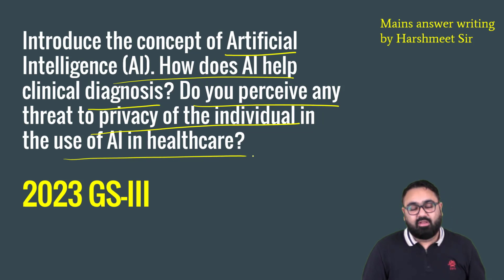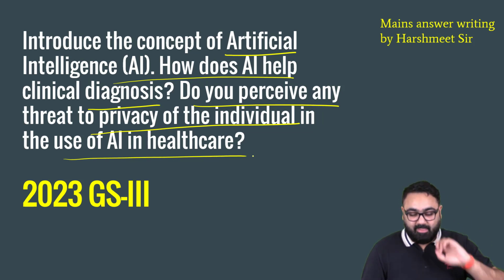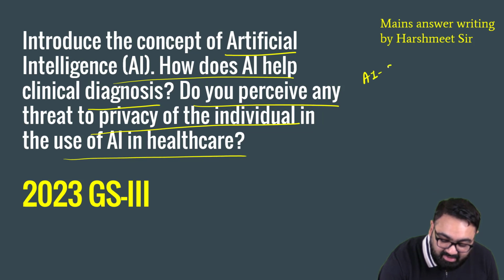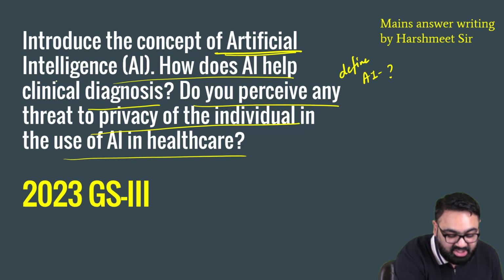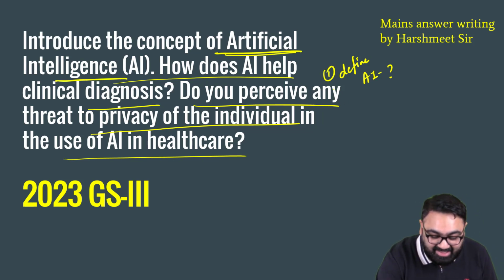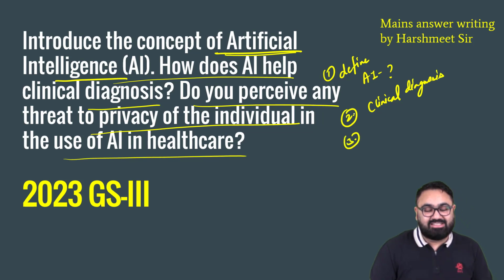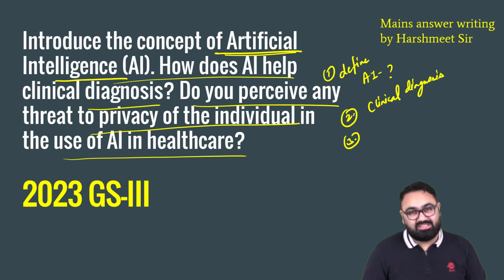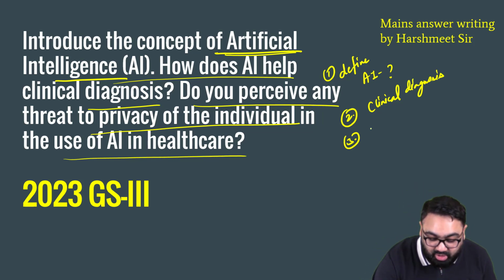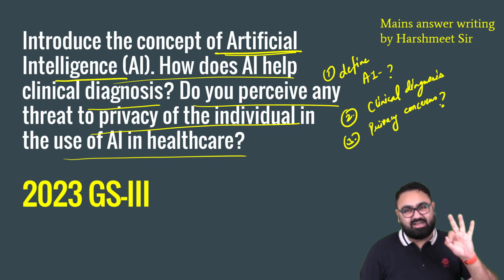Now, this question is asking you three things. First, they are asking you to define AI. What exactly is AI? That will be introduction. So they are telling you what to write in introduction yourself. Second thing that they're asking you is, how does AI help in clinical diagnosis? Means in simple terms, when you are trying to diagnose a disease, diagnose a condition in anyone, how does AI help? The third thing they're asking you, do you think there is any threat to privacy because of AI in healthcare? These are the three things that they're asking you.